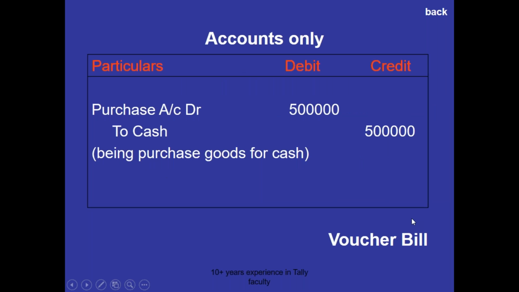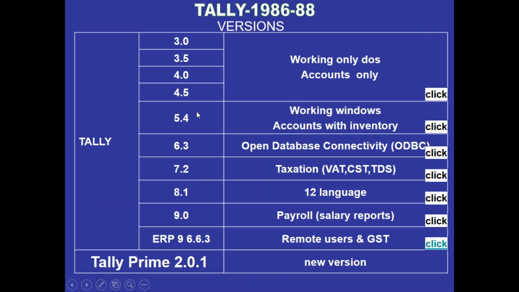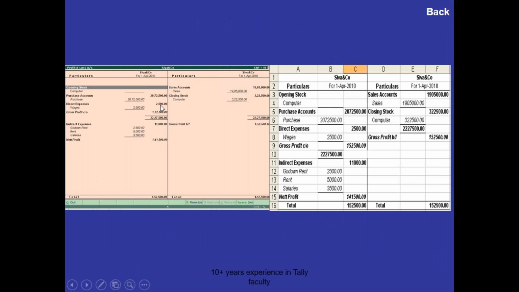Version 4.5 is accounts-only format, and 5.4 is accounts with inventory format. In the next release, version 6.3 in 2003, a new connectivity was added, called ODBC, Open Database Connectivity. That is the export option. The reports I prepared in Tally software can be converted directly to Excel, Tally to Excel.